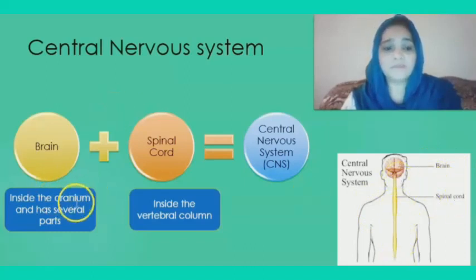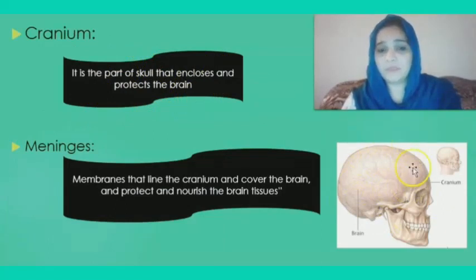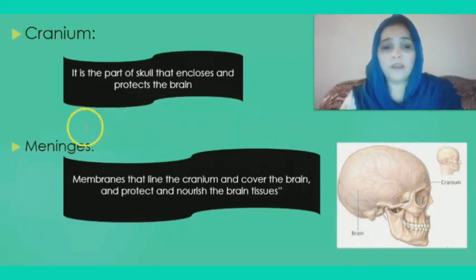Now, what is meant by cranium? Cranium is a part of the skull that encloses and protects the brain. So, here is a diagram that shows the cranium, that is a part of the skull, and it encloses the brain. What is the function of the cranium? It gives protection to the brain.